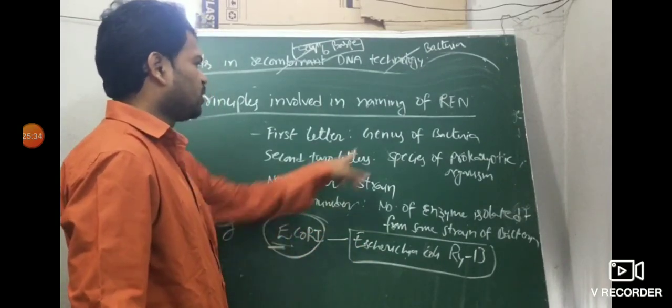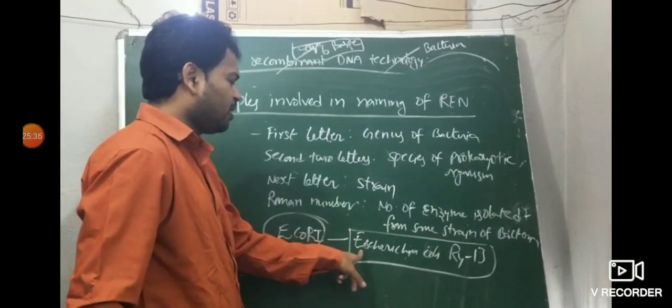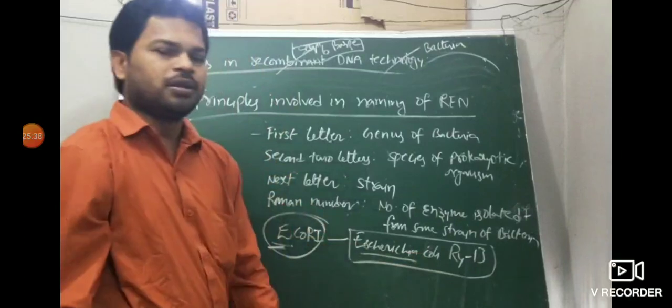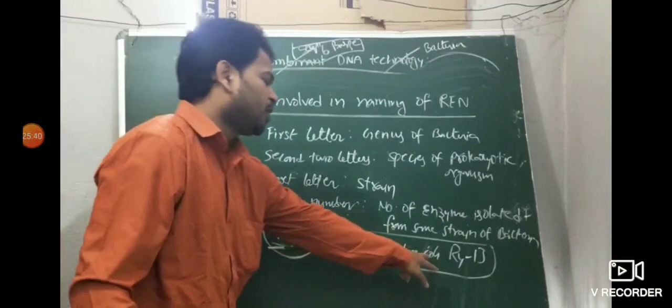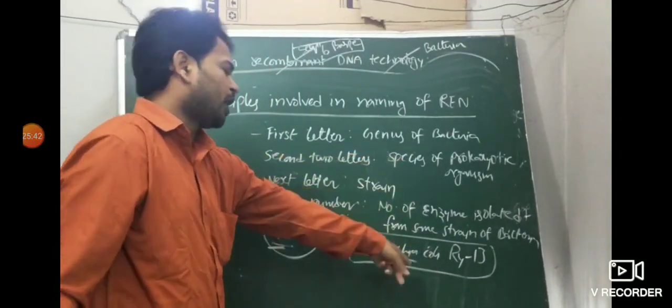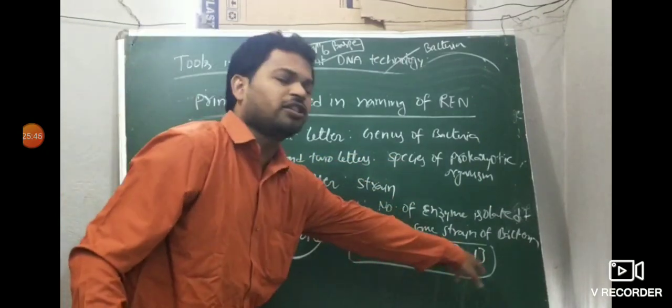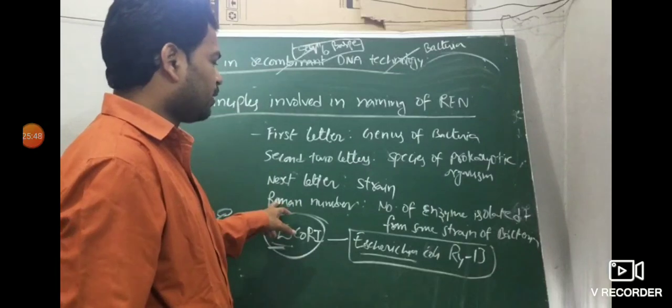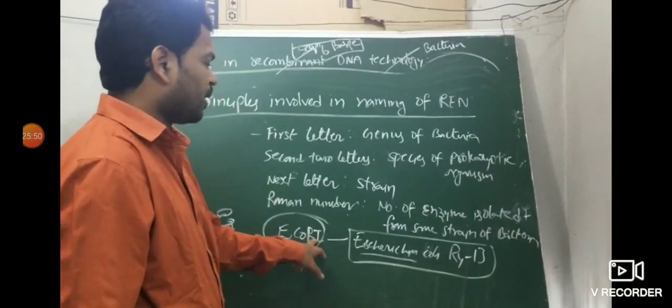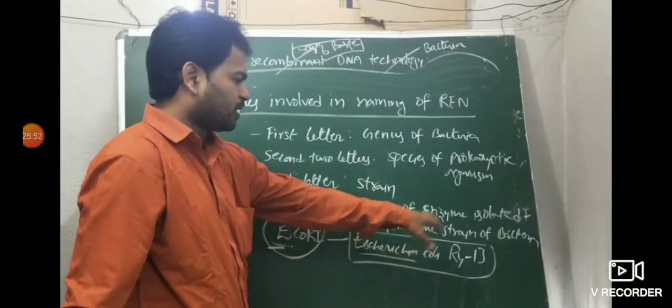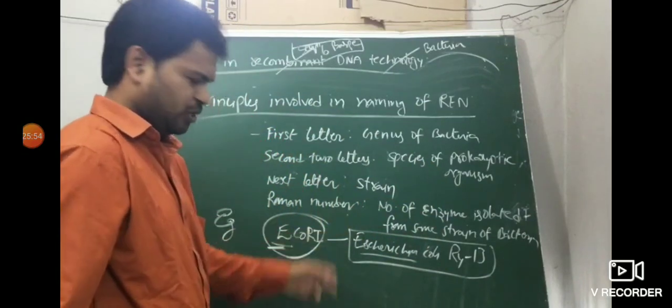So E means the genus of bacteria; Escherichia is the genus. Co, the second two letters, indicates the species of the prokaryotic organism. Next letter R is the strain, RY13. Next, the Roman number indicates the number of enzymes isolated from the same strain of bacteria. This is the first one.